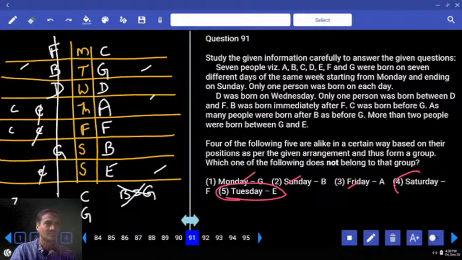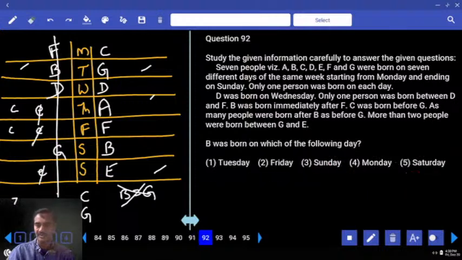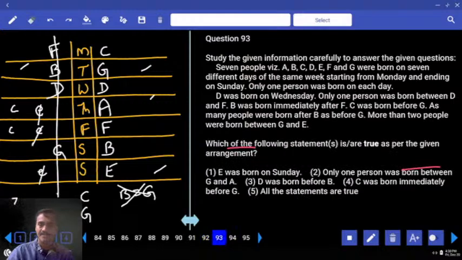Then 92. Now 92, B was born on which of the following days? Now B was born on Saturday, that is choice 5. Then 93, which of the following statements is true? E was born on Sunday, that is true. Then next one, only one between G and A, that is also true. So all the statements are true, 93, choice 5.